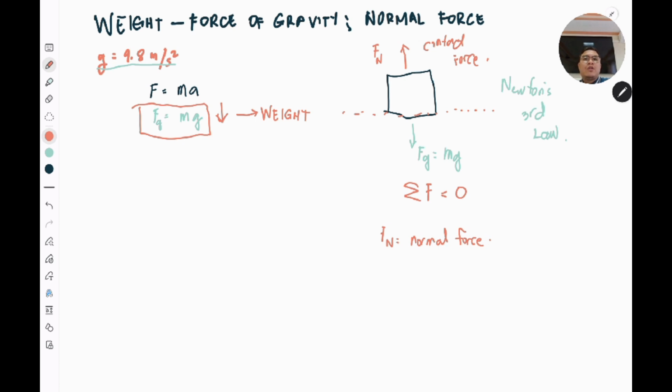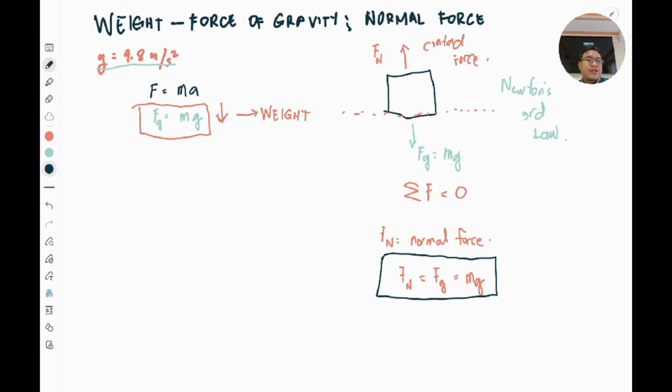So therefore, you can always think of it this way: if the object is resting on a flat surface, your F sub n is always equal to the gravitational force, which is of course equal to mg. Let me box this one so that you won't be confused. So your normal force and your gravitational force are equal if the object is lying on the surface completely at rest.